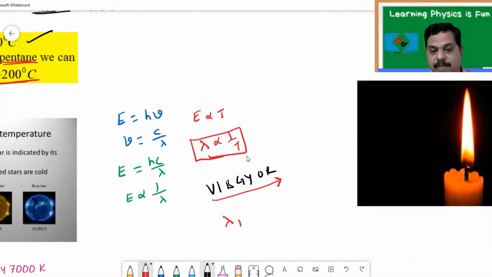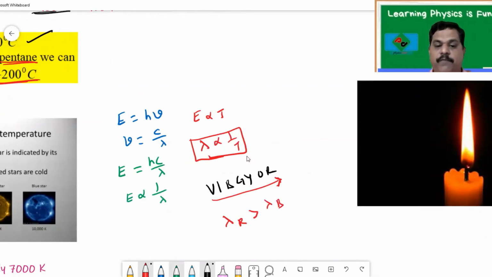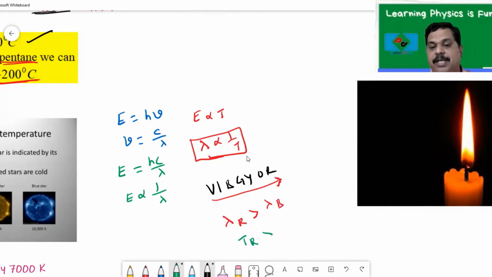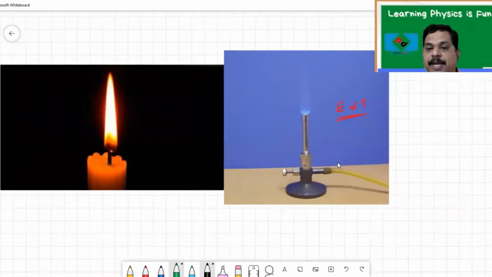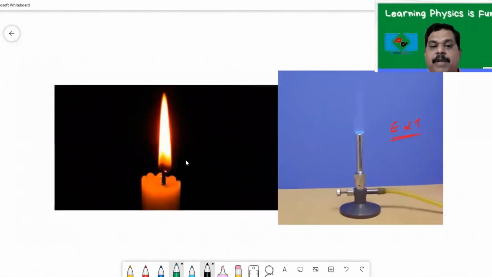That means the wavelength of red color is more than the wavelength of blue. This is blue, this is red. So temperature and wavelength are inversely proportional. The temperature of red color is less than that of blue color. That means a blue flame will be at a higher temperature when compared to a red flame.